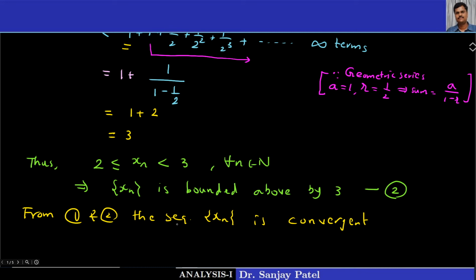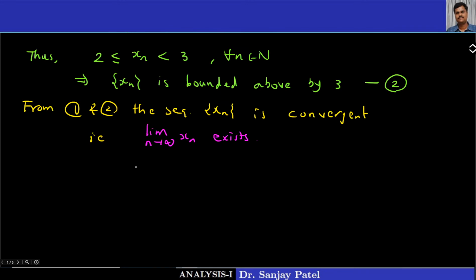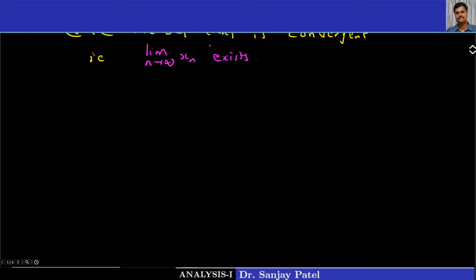That is, the limit of xn as n tends to infinity exists, and this limit we are going to define. It is some constant, and that constant turns out to be the famous number e. So I am going to take that as our definition of the irrational number e.